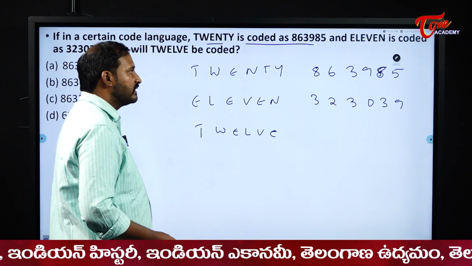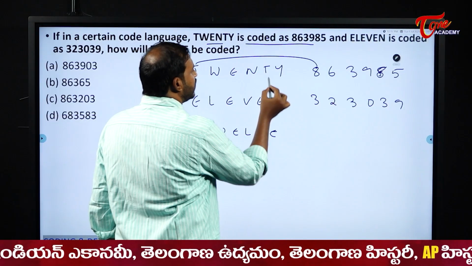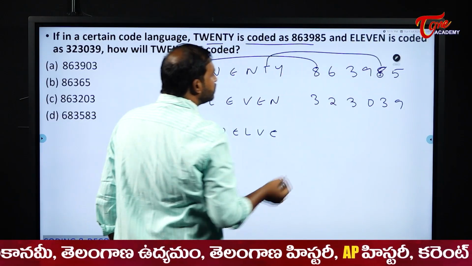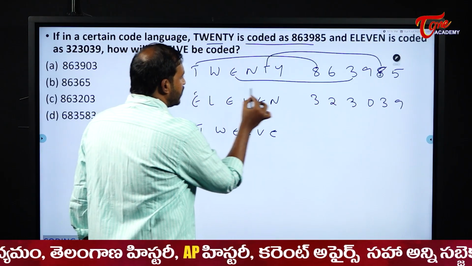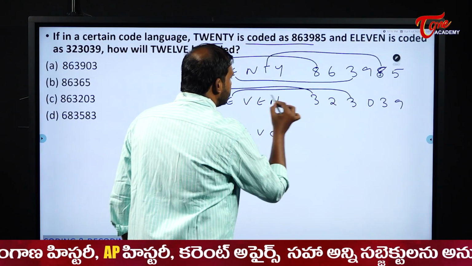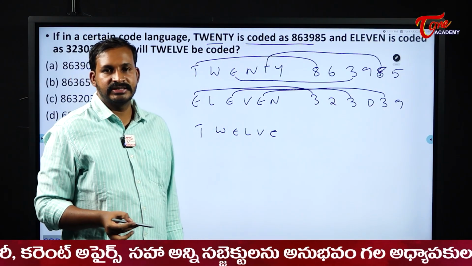Now please see here, sir, to verify whether it is direct coding or not, please check T. T is coded as 8 here, and the same T is coded as 8. And next, E is coded as 3 here. The same E is coded as 3. So this is a direct coding.